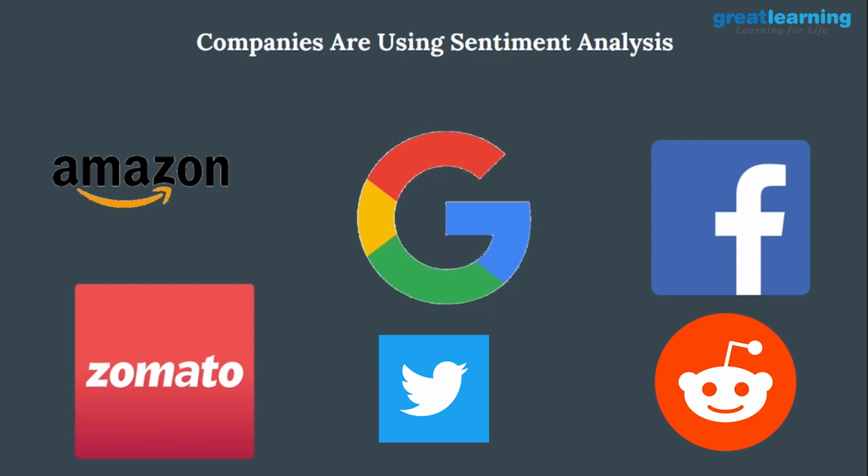Now we will have a look at which companies are currently using sentiment analysis. I think almost all companies are currently using their data to understand their product quality and the customer sentiment. Companies like Amazon, Flipkart, Google, Facebook, and Zomato are currently using sentiment analysis. So we have almost come to the end of this short video on what sentiment analysis is, how it works, and which companies are currently using it.